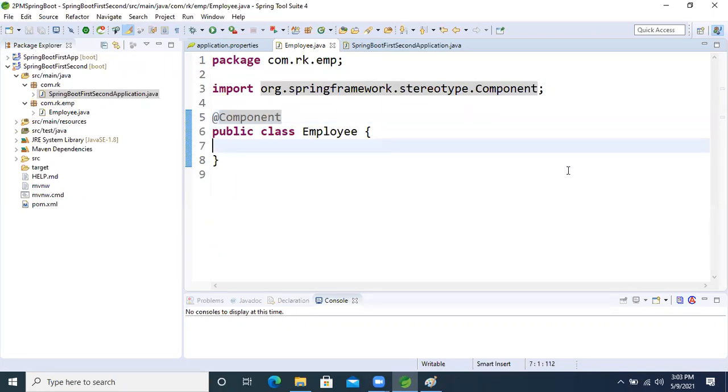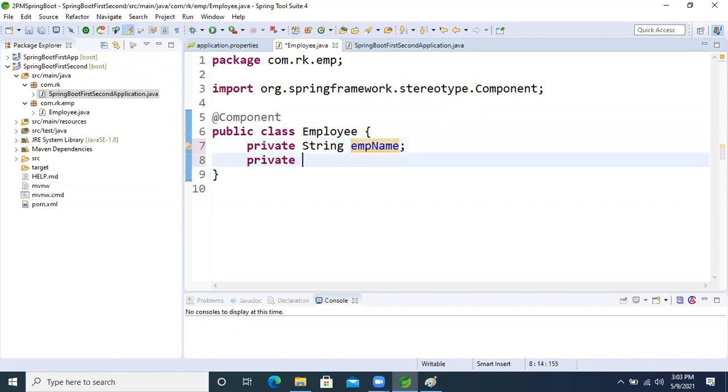But now inside this, I don't want to use setter and getter methods to inject the variables. So I'm creating a variable empName, which is a String. Another one is private String designation.